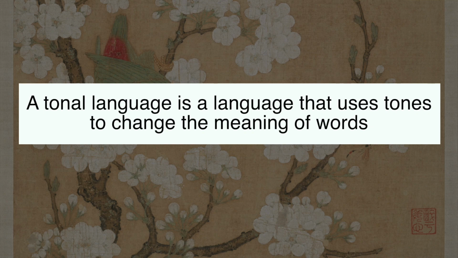Nice! With these examples, we can finally define what a tonal language is. A tonal language is a language in which pitch or intonation can change the lexical meaning. That is, the meaning of individual words or even smaller units of meaning, so-called morphemes. These languages are very common in Southeast Asia, but tonal languages exist in other parts of the world too.